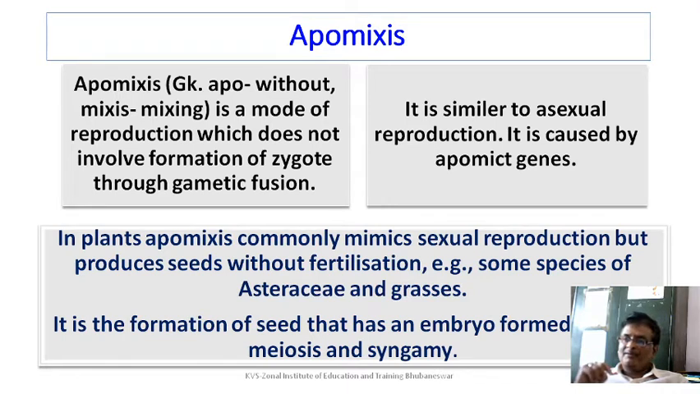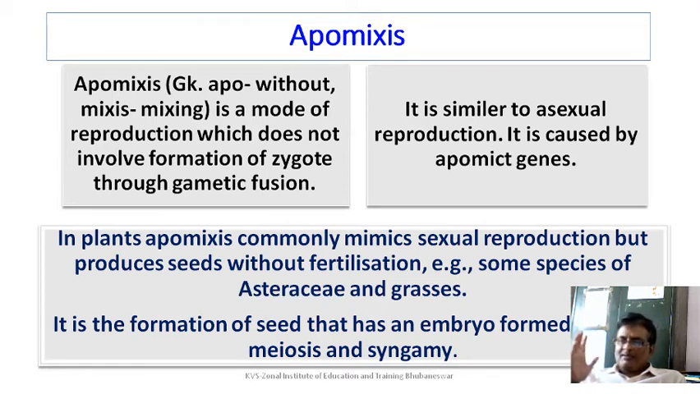Fertilization do not take place. It is similar to asexual reproduction. It is caused by gene present in the plant, you call them the apomixis gene. In plants, apomictic seeds commonly mimics sexual reproduction. This is a very quotable quote. In the exam, this line can be given with inverted comma, can be asked justify.